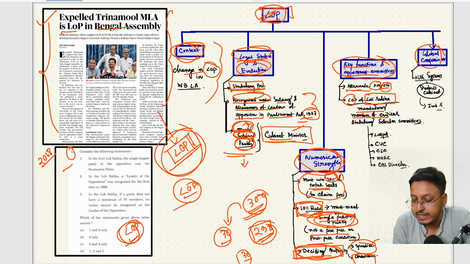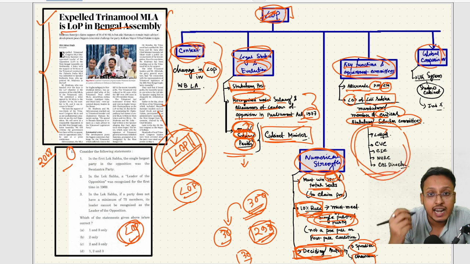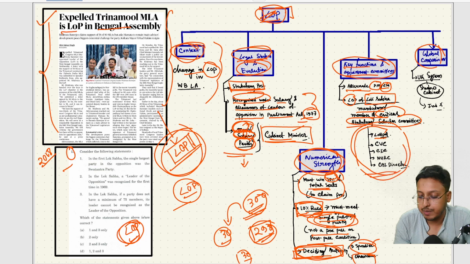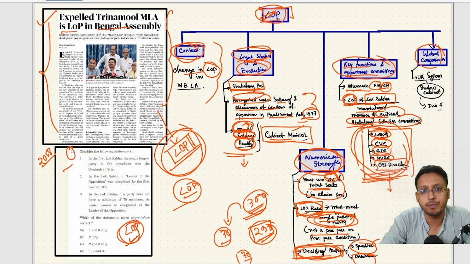Mandatory member for critical statutory selection committees. In these bodies there is a committee-based selection process, and in that committee the leader of opposition is a mandatory member. For example, in the case of Lokpal, CVC, Central Vigilance Commission, Central Information Commission, National Human Rights Commission, CBI Director. To appoint a member or chief in these bodies, one committee is formed, and in that committee the leader of opposition of Lok Sabha is an important member.